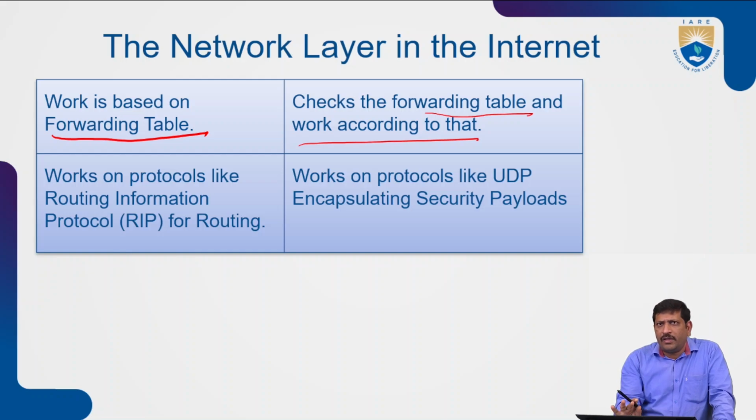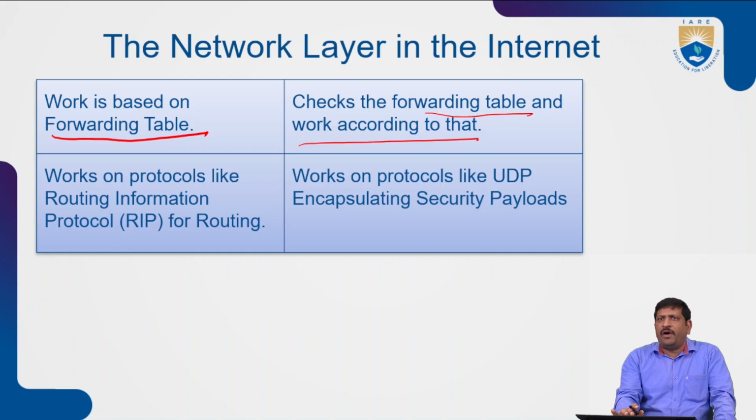If you call a particular mobile number on the Airtel network, the forwarding service forwards the call to the number you are calling, your friend's number, to that exact particular device only. That improves reliability. The forwarding table gives more reliability in a communication media, so that's why it checks the forwarding tables.